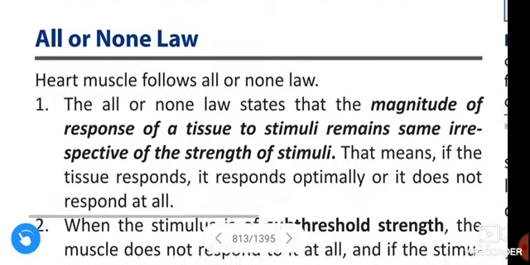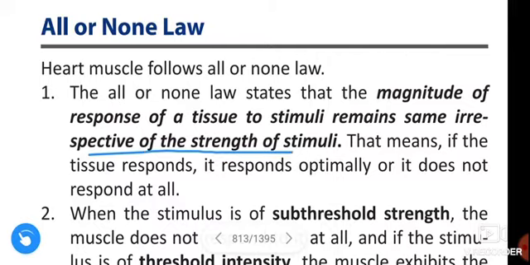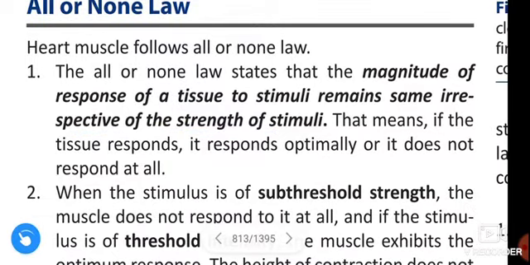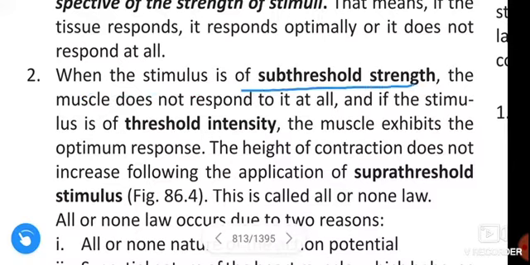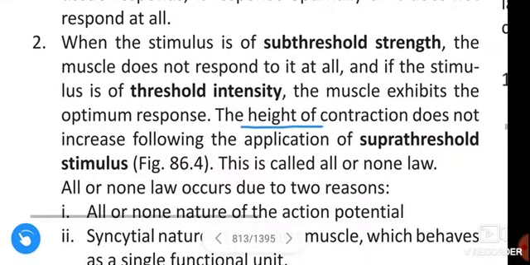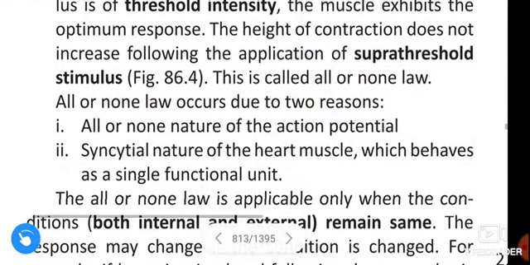Heart muscle follows the all or none law. The all or none law states that the magnitude of response of a tissue to a stimulus remains the same irrespective of the strength of the stimuli. That means if the tissue responds, it responds optimally or it does not respond at all. When the stimulus is of subthreshold strength, the muscle does not respond at all. If the stimulus is of threshold intensity, the muscle exhibits the optimum response. The height of contraction does not increase following the application of suprathreshold stimulus. This is called all or none law.